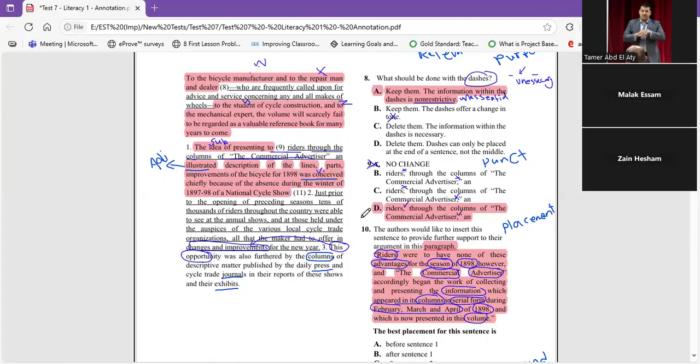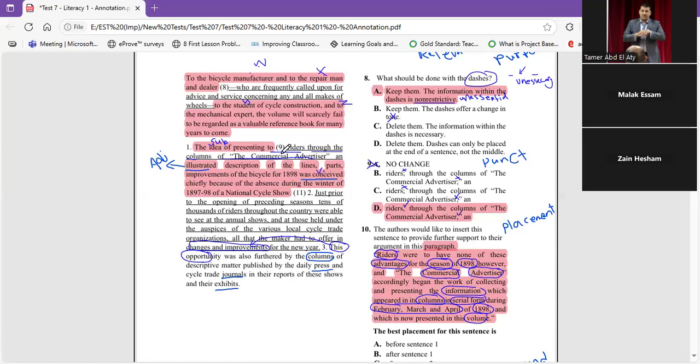The problem here, as you can find, is that in A, he said to writers, then he completes, and we can put it. But in this case, A is going to be if it's essential. In D, from "through" till "advertiser", it's not essential. Let's find it. The idea of presenting two writers was conceived. Yes. So through the column of the commercial advertiser and its written description of the lines, parts, improvements, all of this is not important.